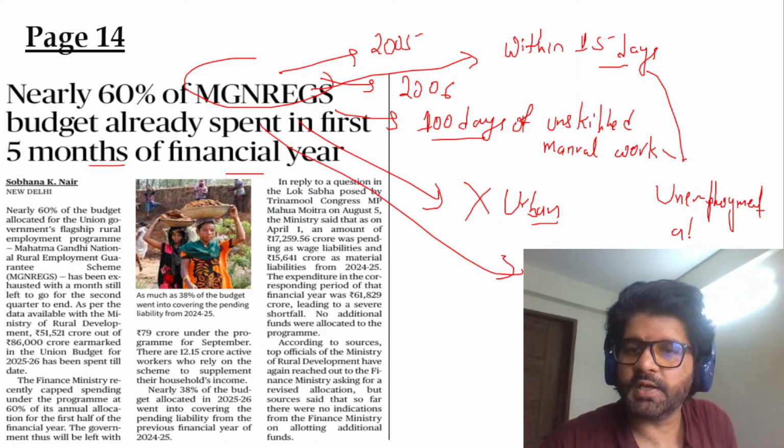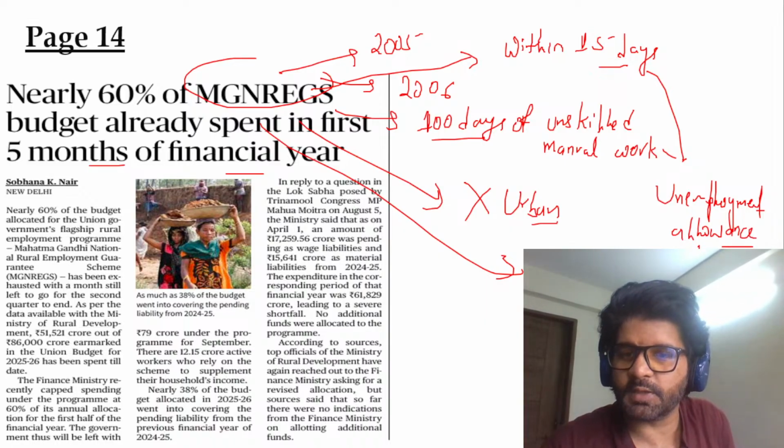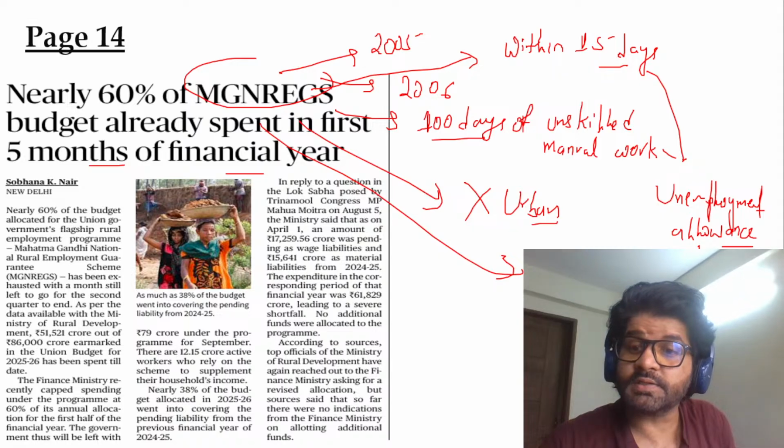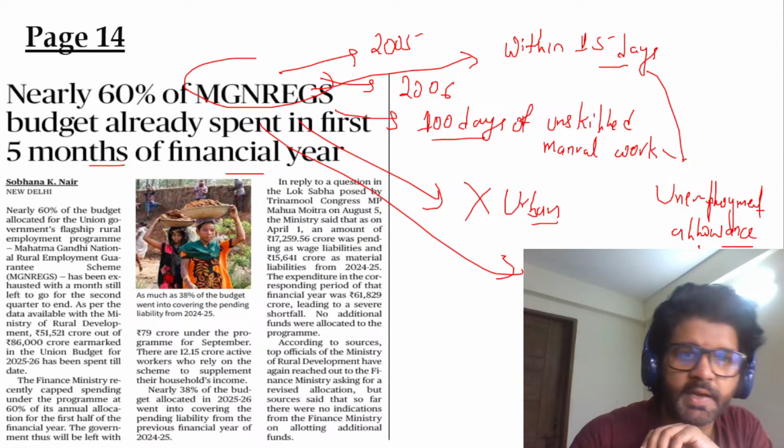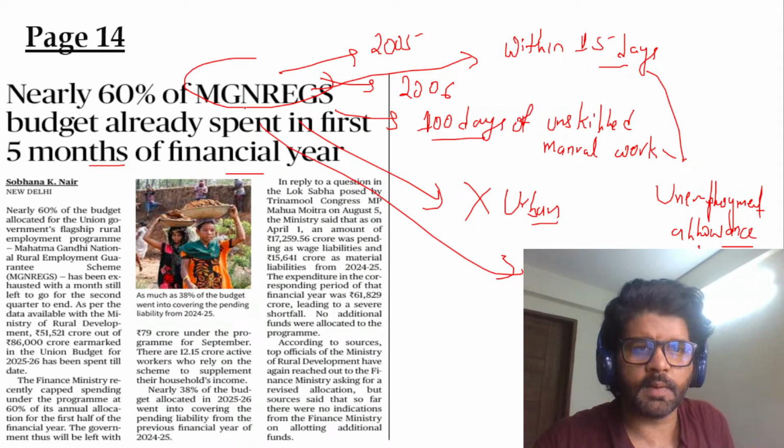Now, the daily wages of Manrega are provided by the central government. Unemployment allowance is provided by the state government. So these are some facts and figures which you have to keep in mind, which is very important. Manrega, the government is not very enthusiastic. Central government, not very enthusiastic.